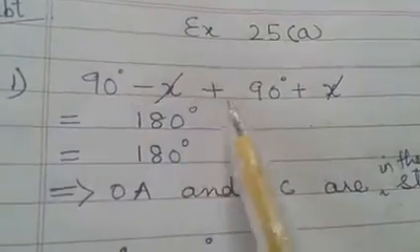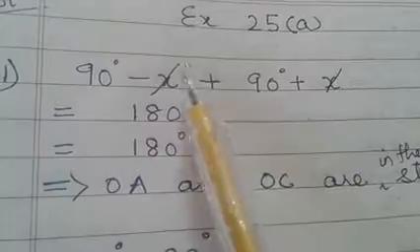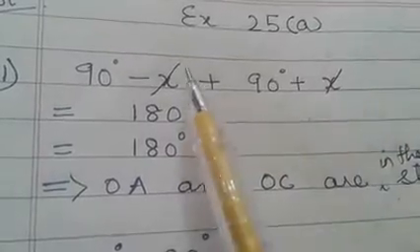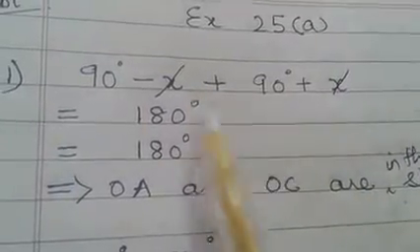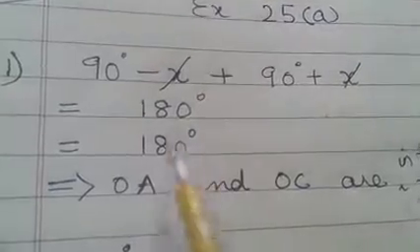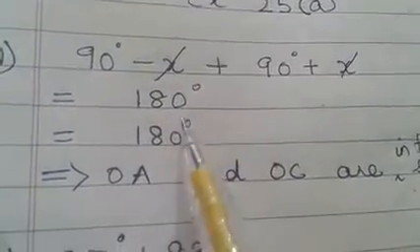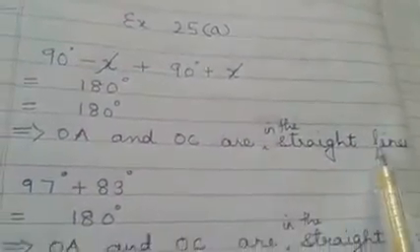So I'll show you here. 90 degrees minus x plus 90 degrees plus x: minus x plus x gets cancelled, that is x minus x is 0, and 90 plus 90 is 180 degrees. So 180 is equal to 180 degrees, which is what we wanted. If it comes equal to 180 degrees, then they are in a straight line. So OA and OC are in a straight line.